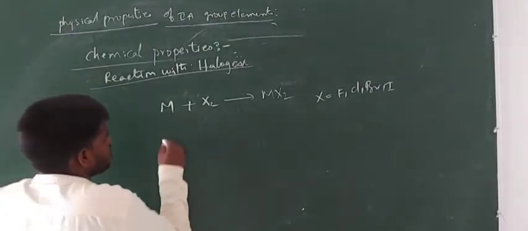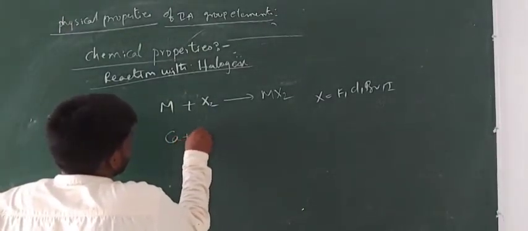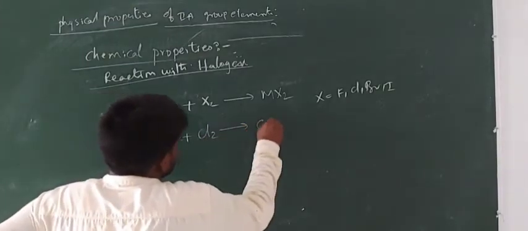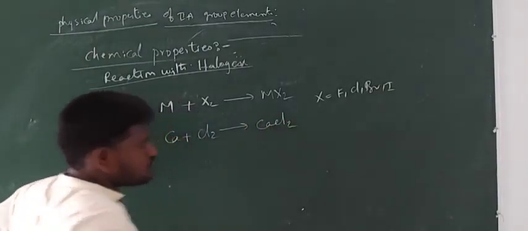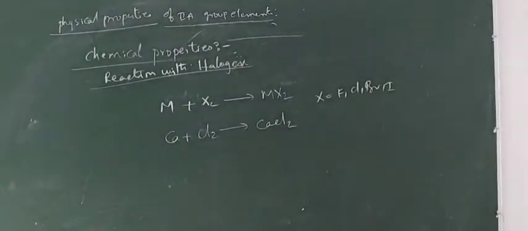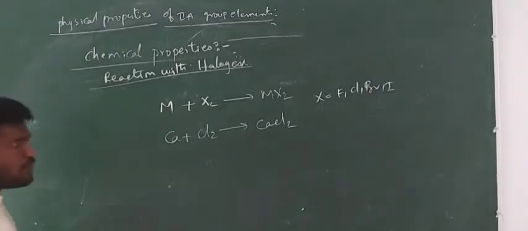Let us see some examples. Calcium, when treated with chlorine, gives CaCl2. The remaining metals also, when treated with halogens, give the respective metal salts.